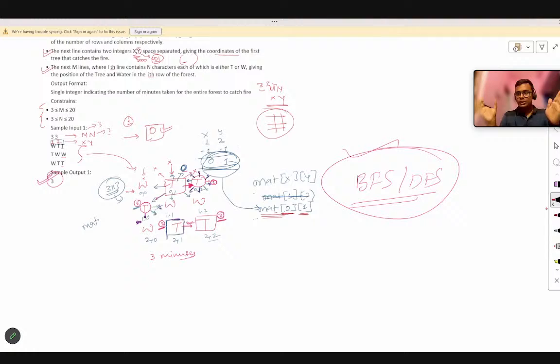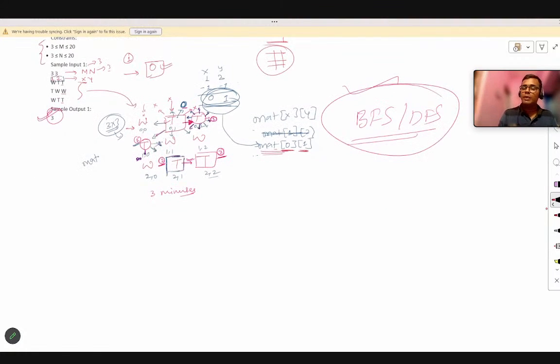But if you understand this here, the BFS technique, BFS means what? Breadth first search. We are searching for every tree in this matrix, and how are we searching? In the breadth-wise approach. You can see I am searching it in the breadth-wise approach. So we are going to use the BFS technique here to solve this problem very easily.